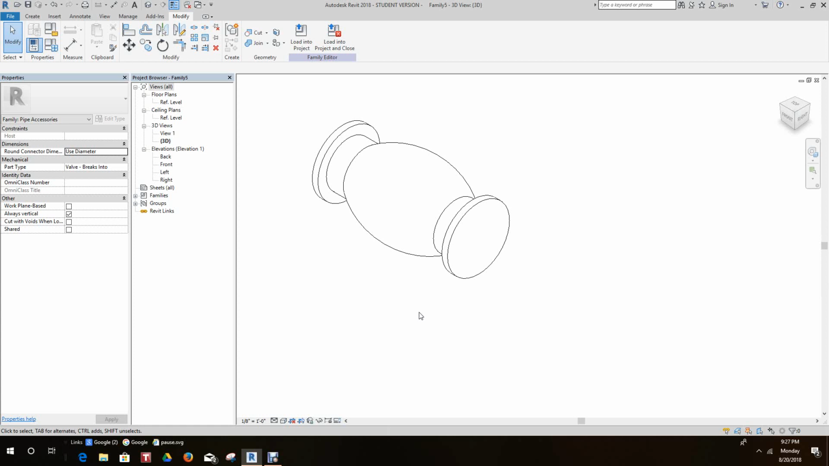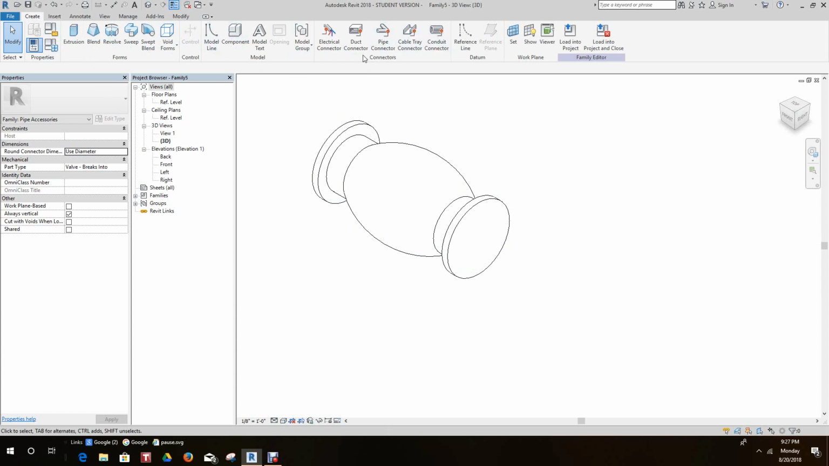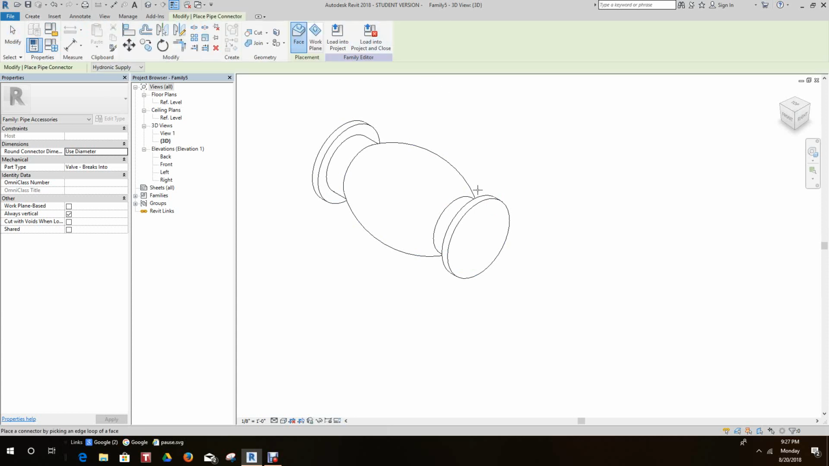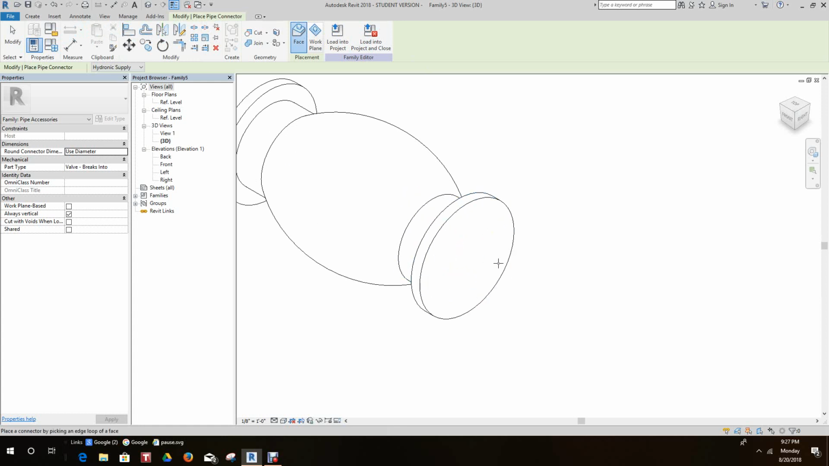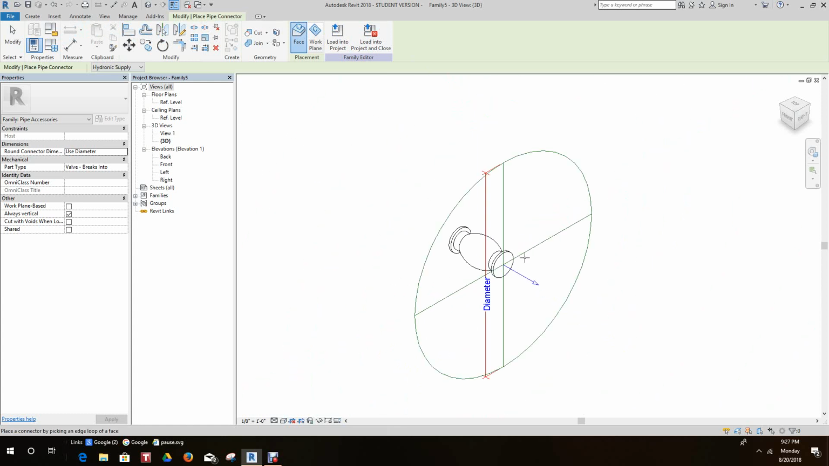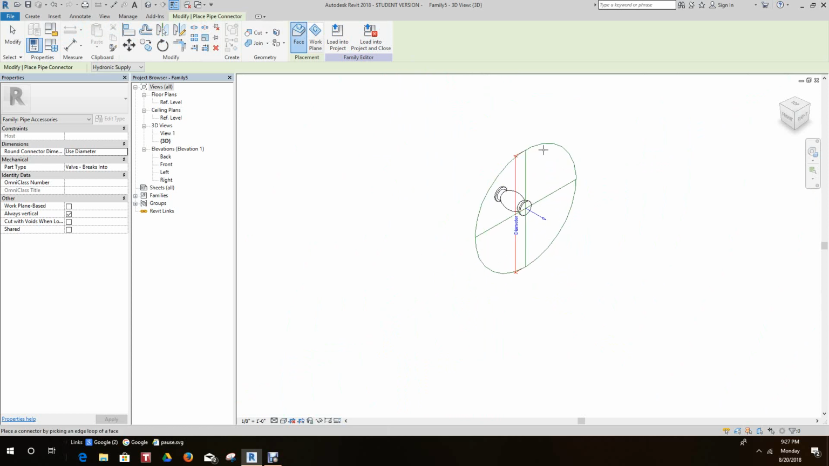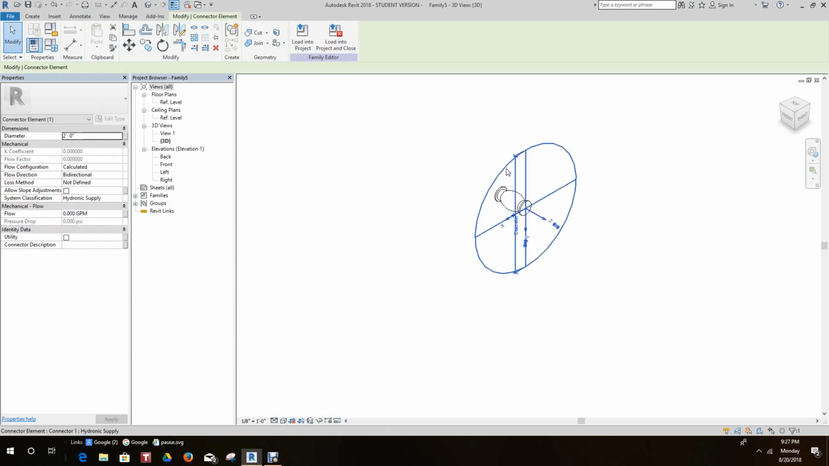Now, what we want to do now is we want to hit create pipe connector. Then we want to tab around in here to hit this space. And there, we have our connector. Let's escape. Now let's select the connector.